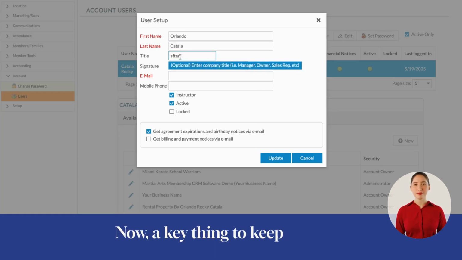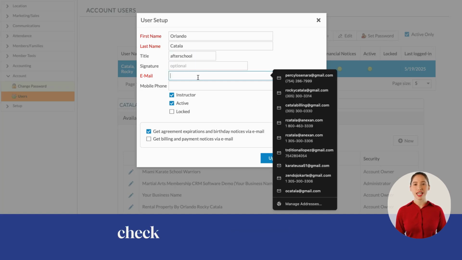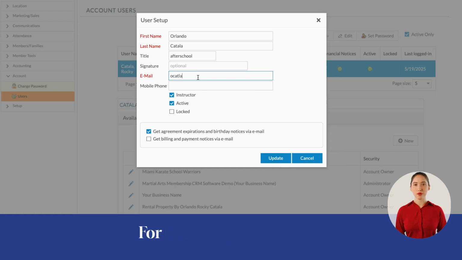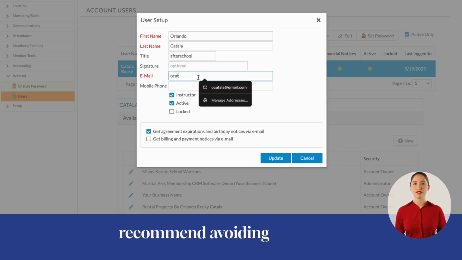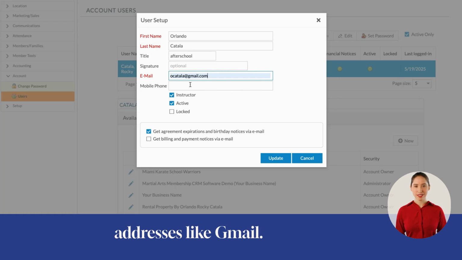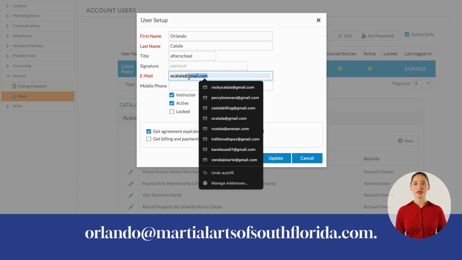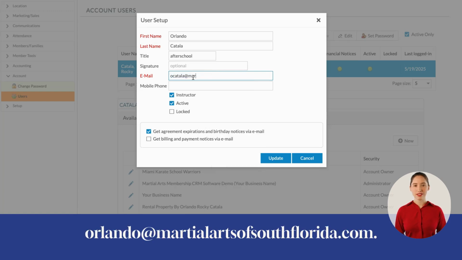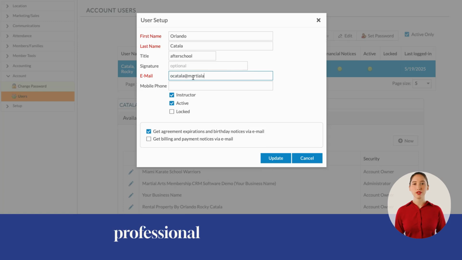Now, a key thing to keep in mind. Each user must have a unique email address, something they check daily. The system does not allow duplicate emails. For branding purposes, we recommend avoiding free email addresses like Gmail. Instead, use your business domain, for example, orlando@martialartsofsouthflorida.com. This not only keeps your brand professional and consistent, but if someone forgets your website, they can often figure it out from your email address. Phone number is optional, but you can enter it if you'd like.